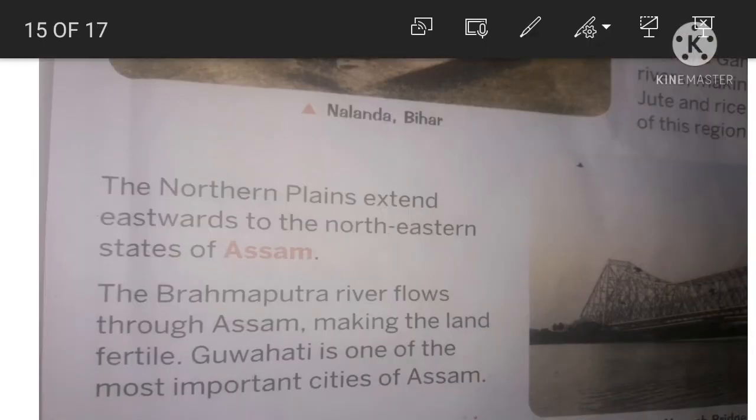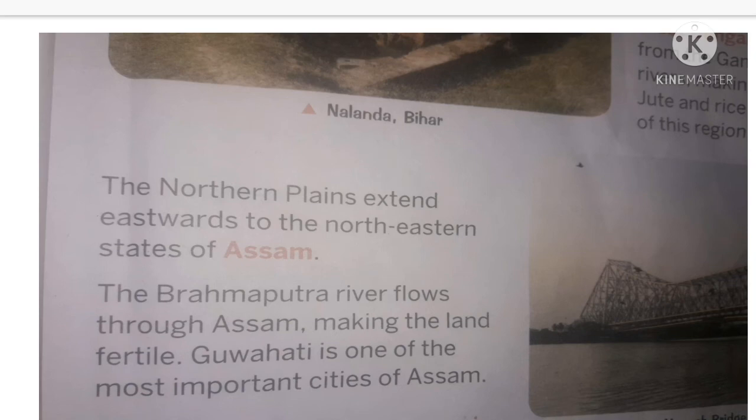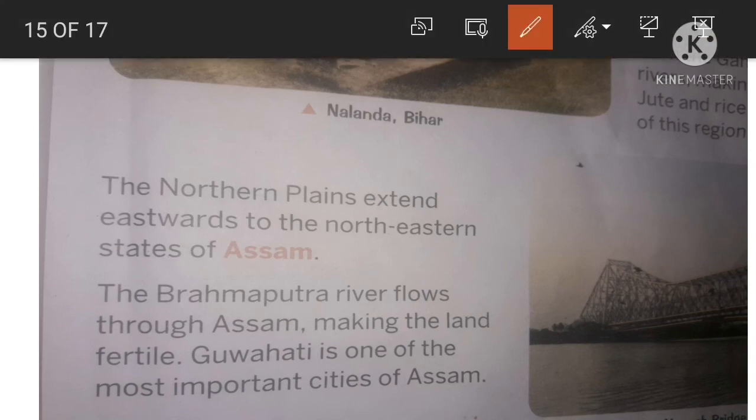So next, let us read out. The northern plains extend eastwards to the northeastern state of Assam. The Brahmaputra river flows through Assam, making the land fertile. Guwahati is one of the most important cities of Assam.